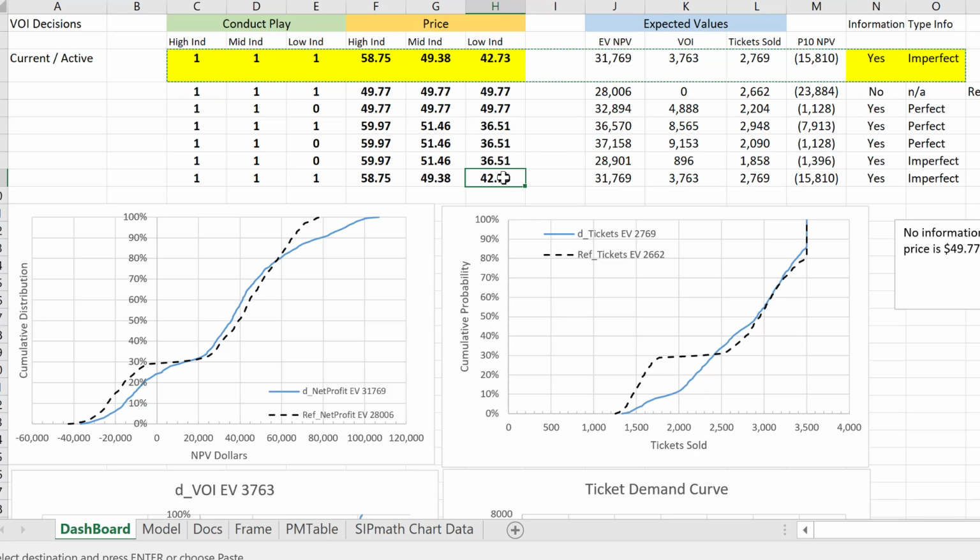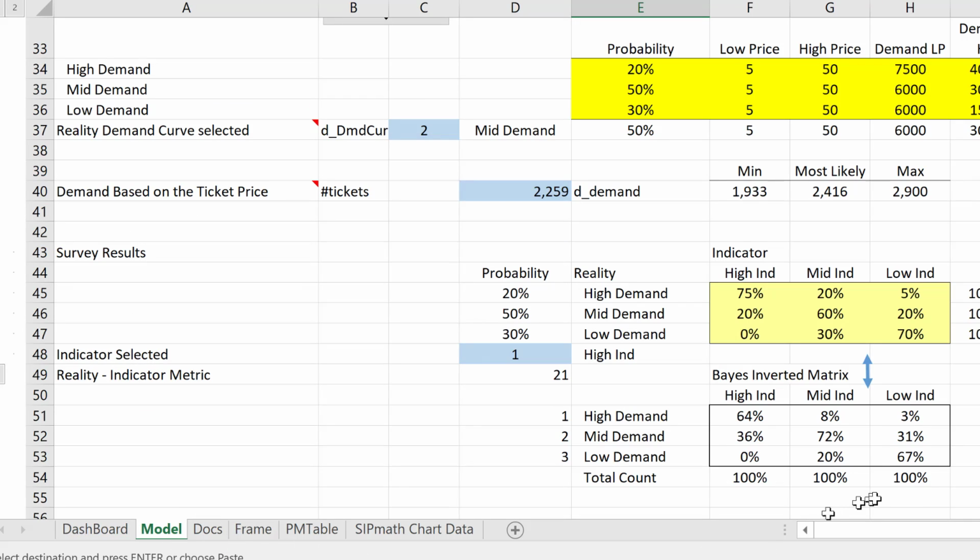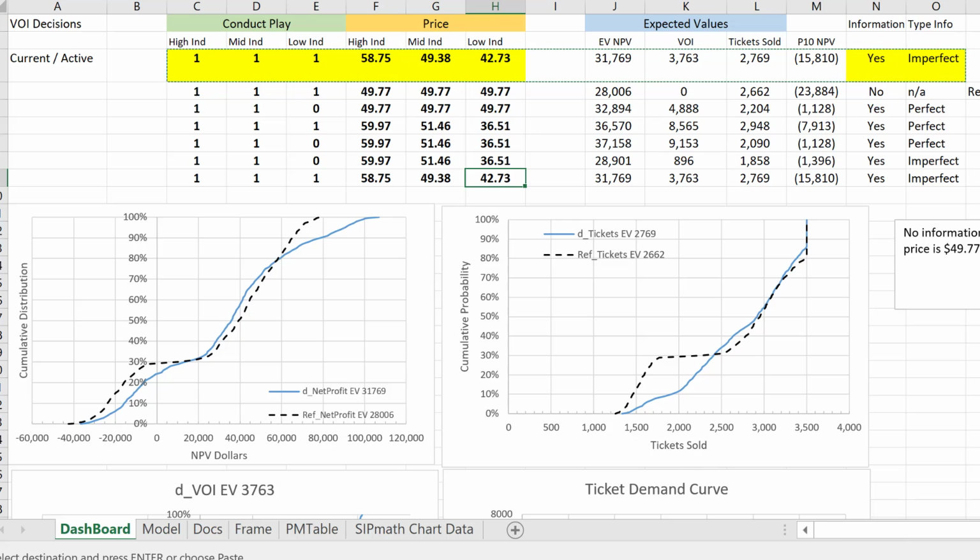And why will we increase the low so much? Well, because even though we thought it was low, there was a chance that it could be high. If we go over here to the model and look at the Bayesian probabilities, if we saw low demand here, there was a 31% chance of being mid and a 3% chance of being high. So if we just focused on the low demand and set the price too low, we'd lose some value. So this is an optimal pricing.